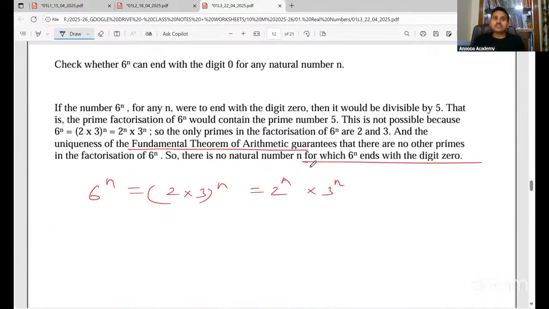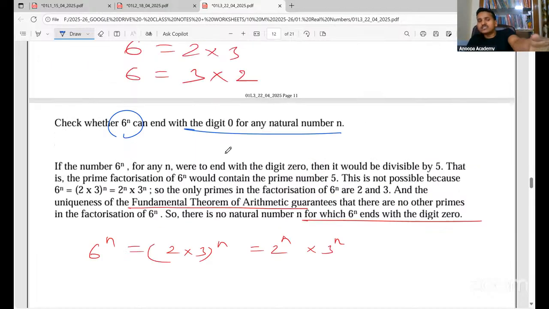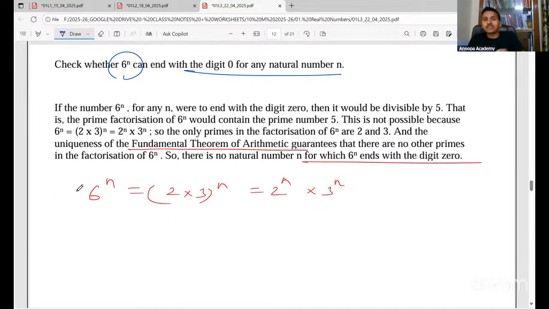Next, state whether 6 to the power n can end with the digit 0. Again, everything is the same. Just the prime factorization is a bit different. Here 6 is there, so they have done it a bit differently. But the steps are the same. Everything is the same. Yes or no, everyone? So please follow this way.